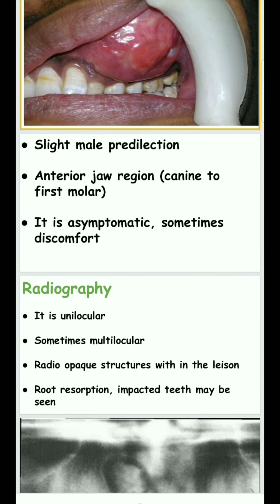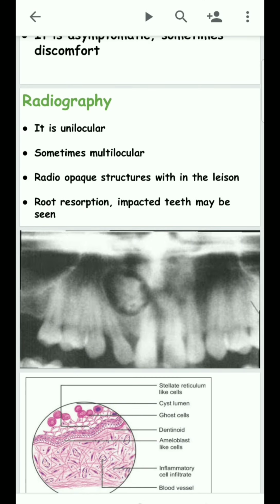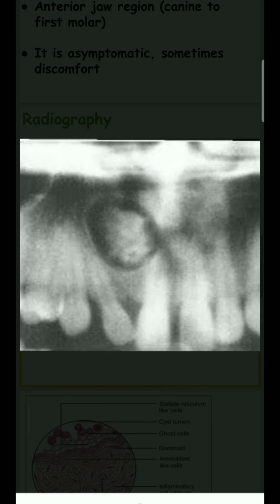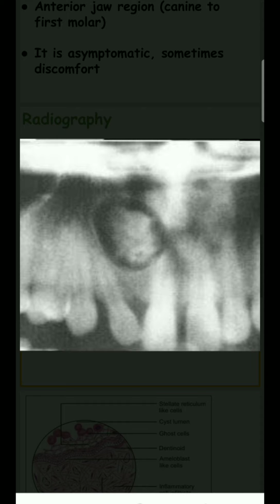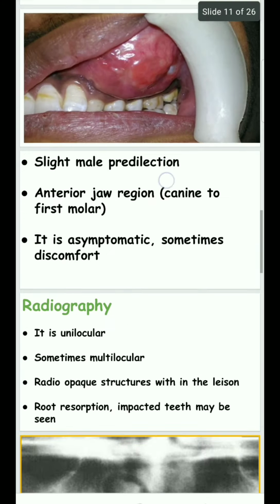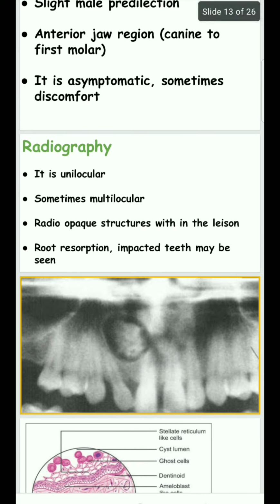It is asymptomatic, sometimes producing discomfort. Radiographically, it is sometimes multilocular and sometimes unilocular. In the unilocular pattern, a radiopacity may be seen in the lesion. The radiopacity is nothing but calcification. In an early lesion there is no radiopacity; it is seen only in the late lesion. Root resorption and impacted teeth may also be seen in this case.